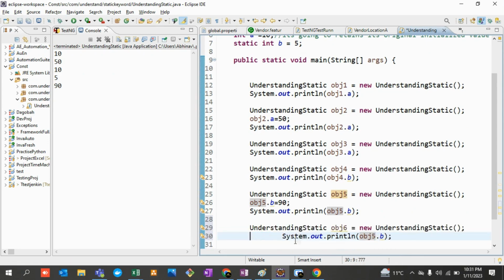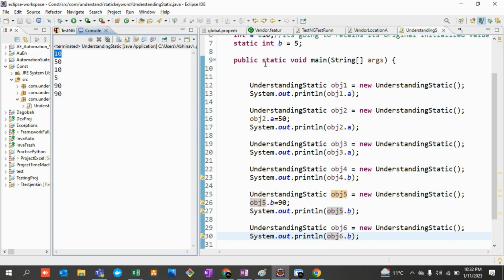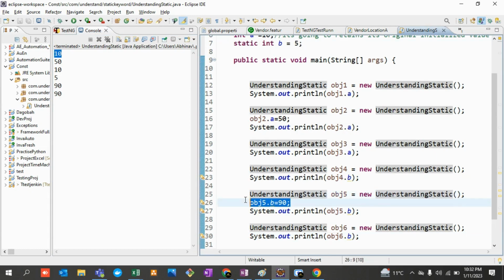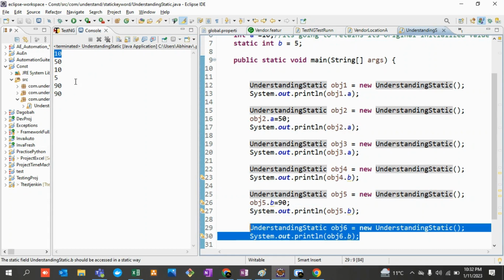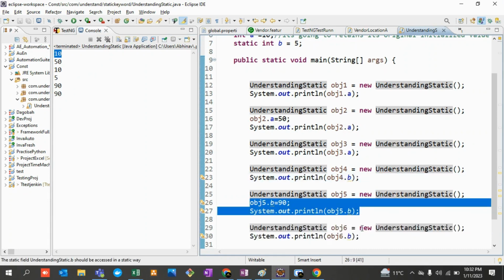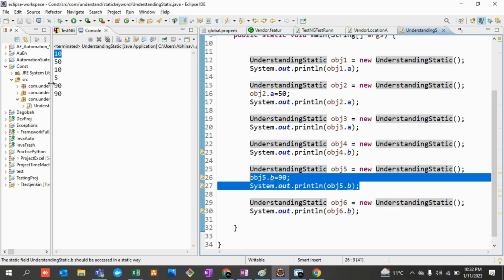Allow me to delete this particular line and try to call it now. See, there is a difference between static and non-static variable. Once a non-static variable's value is changed, every time you create a new object, the original value is still retained, right? But in case of static variables, once you change the value, they will keep only the updated value. Even if you change the value of a static variable just once, every time you create an object, they are going to retain their most updated value.